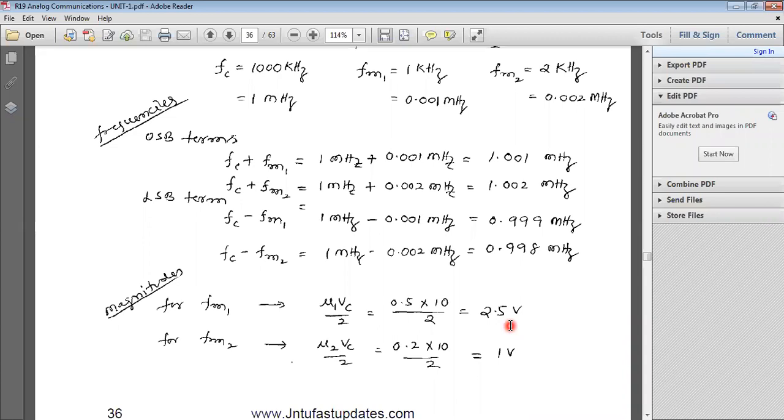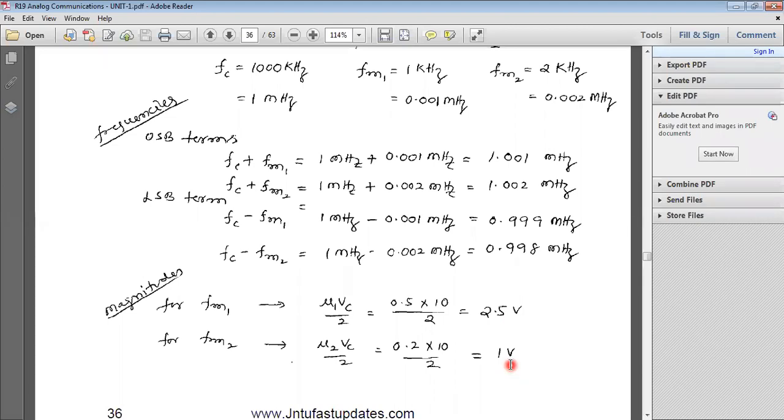Similarly, FM2 equal to mu2 Vc by 2. What is the mu2 value? 0.2 into 10 by 2. So the second signal magnitude is 1 volt.